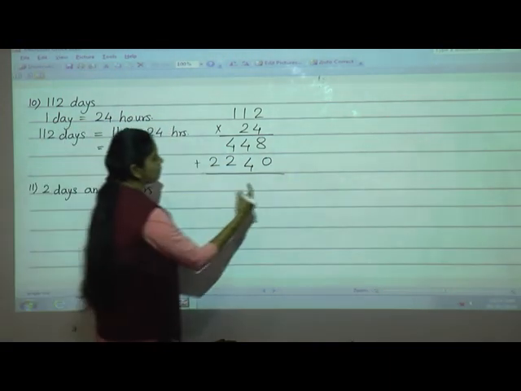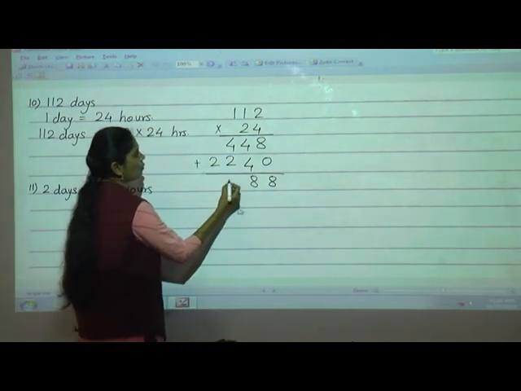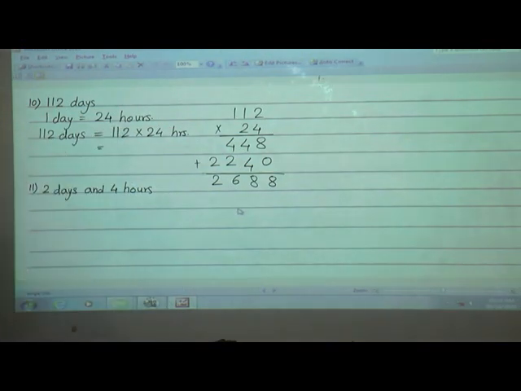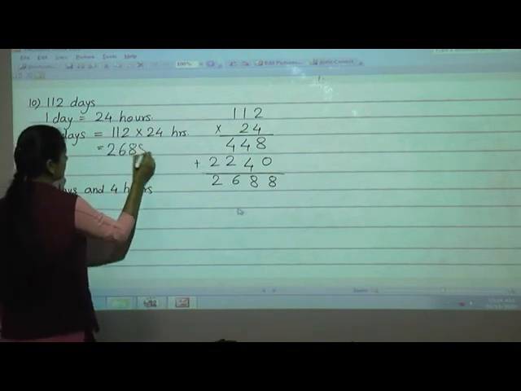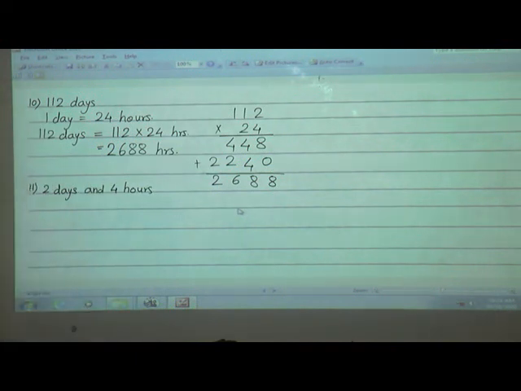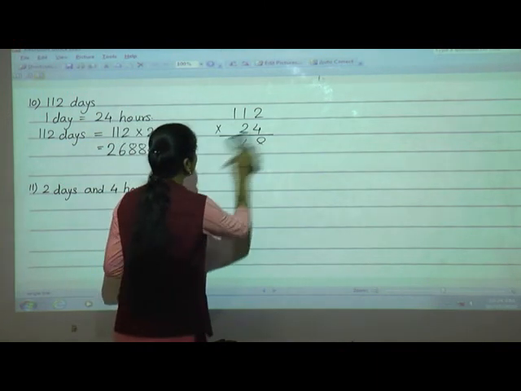Do the addition. 8 plus 0, 8. 4 plus 4, 8. Here also 4 plus 2, 6. And this 2 as it is. So what is the multiplication? What is the answer? 2688 hours. What have we done here? 112 days we have to convert into hours.